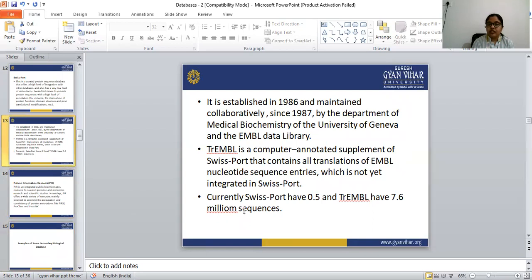So SwissProt has only 0.5 million sequences, whereas TrEMBL has 7.6 million sequences.